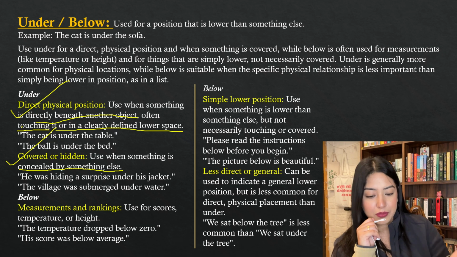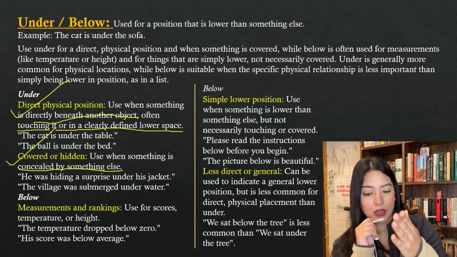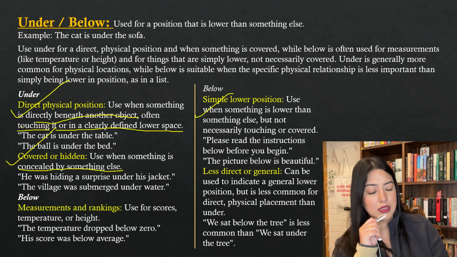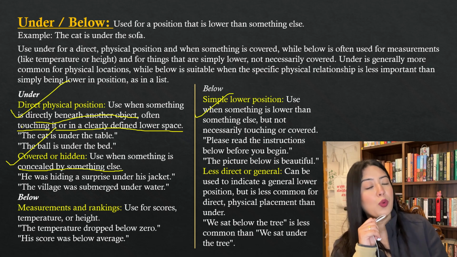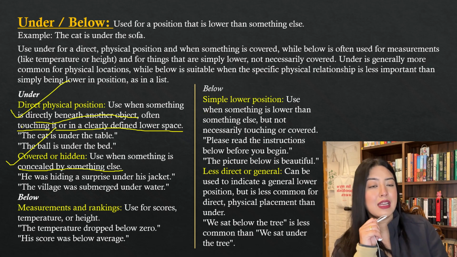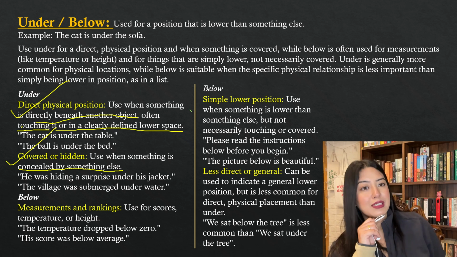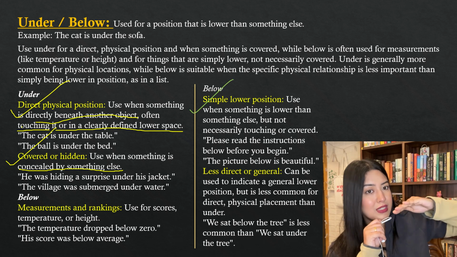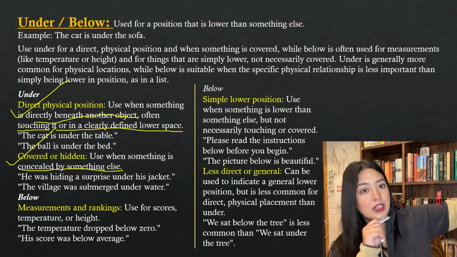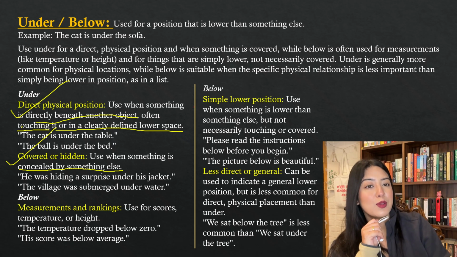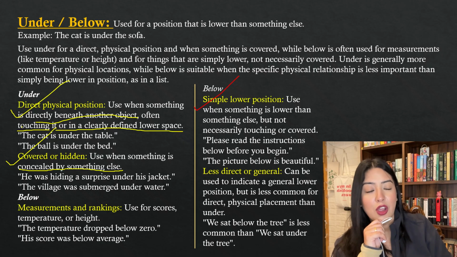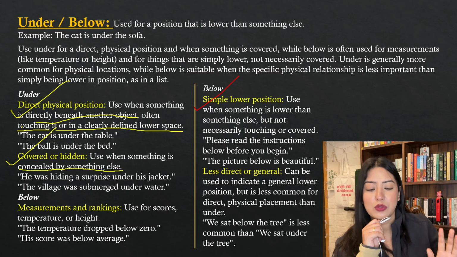Now for below. Simple lower positions: below is used when something is lower than something else, but not necessarily touching or covered. I'm standing below the stairs, but the stair is not covering my head. It's just a slanting structure, and I'm just waiting below it. So it's the same logic over here, it's just that there's no touch or any physical relationship between the two objects.